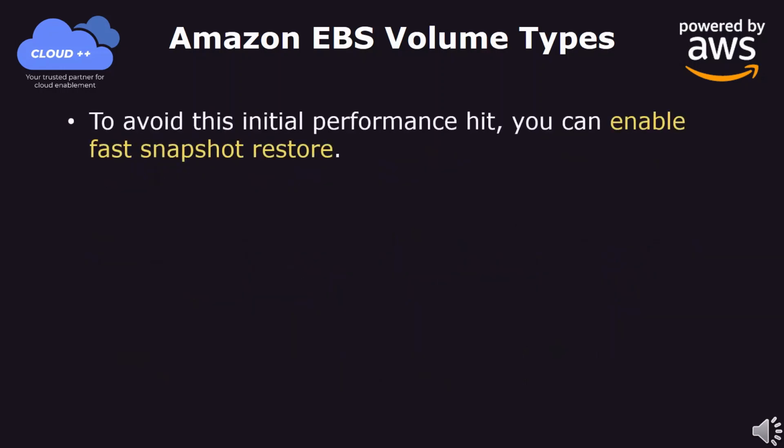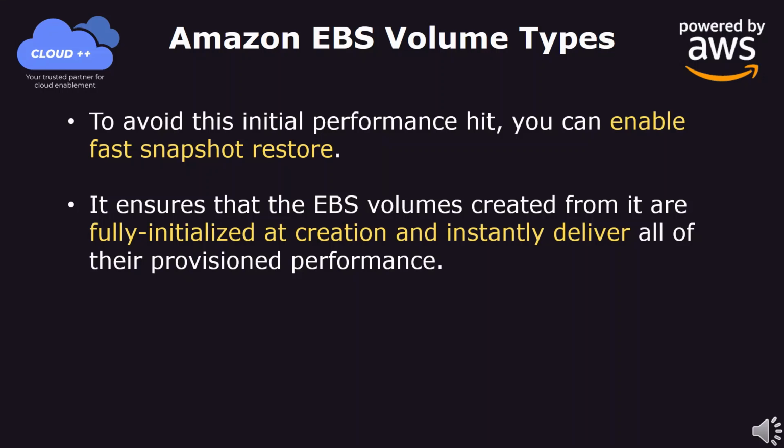To avoid this initial performance hit, you can enable Fast Snapshot Restore. It ensures that the EBS volumes created from it are fully initialized at creation, and instantly deliver all of their provisioned performance.